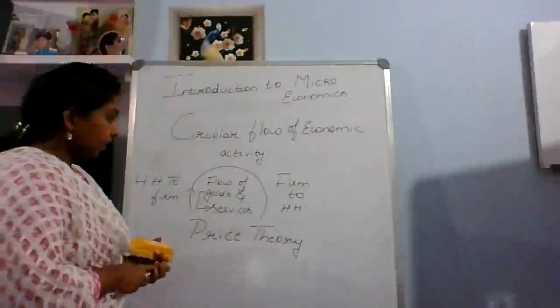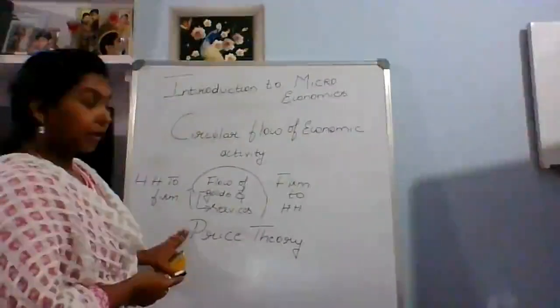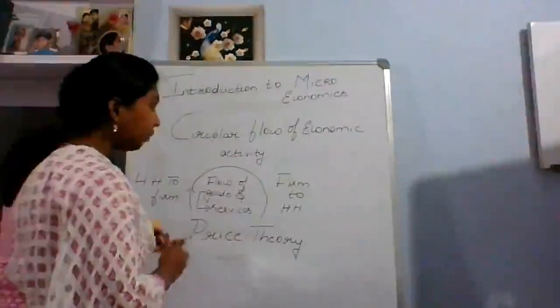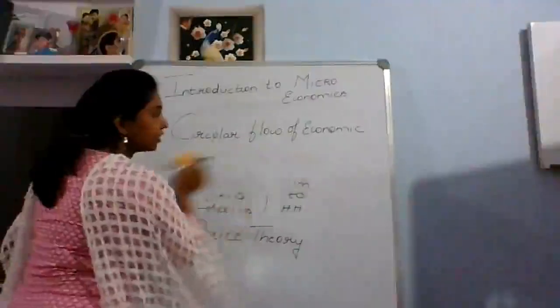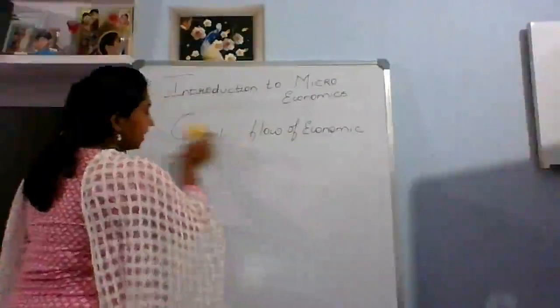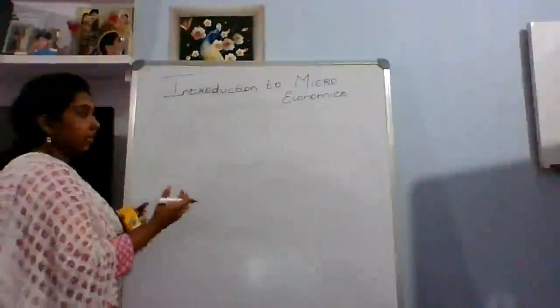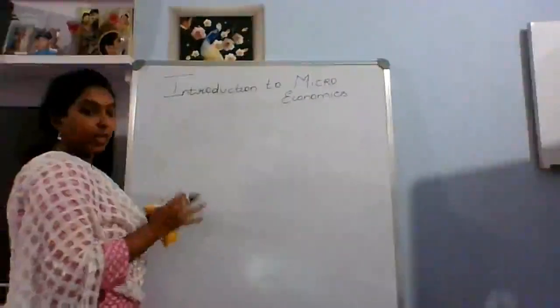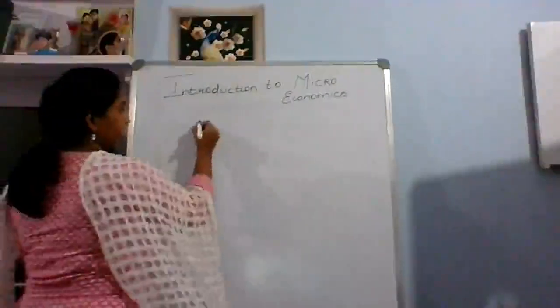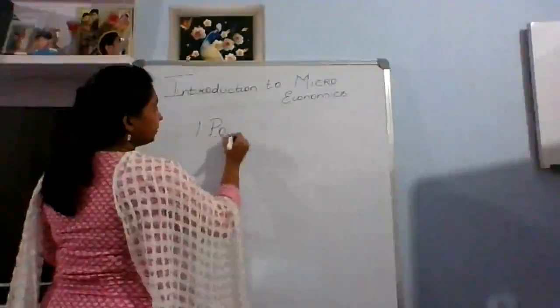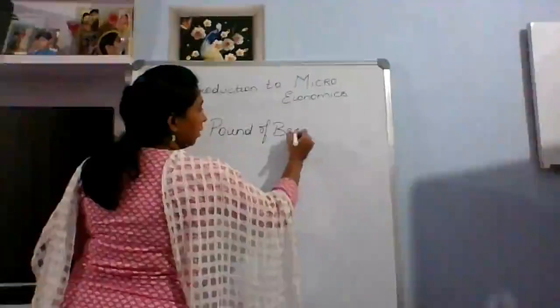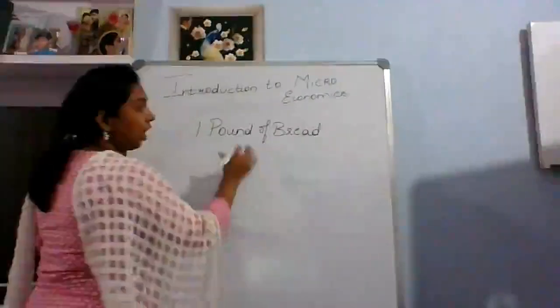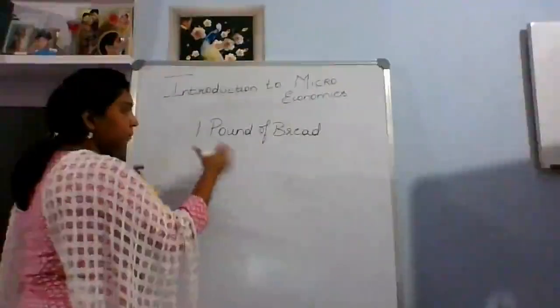After we understand the other name of microeconomics, there is one more name for microeconomics, that is the slicing method. What is the slicing method? For example, when you go to a bakery, you order 1 pound of bread. How are we going to consume it? By slicing it.